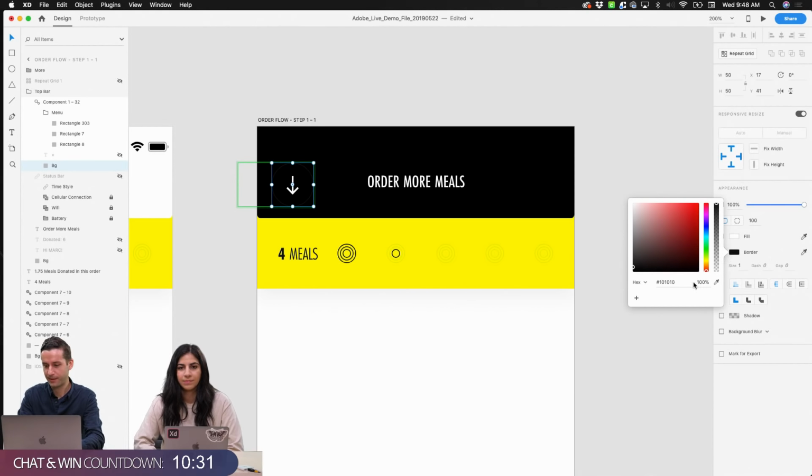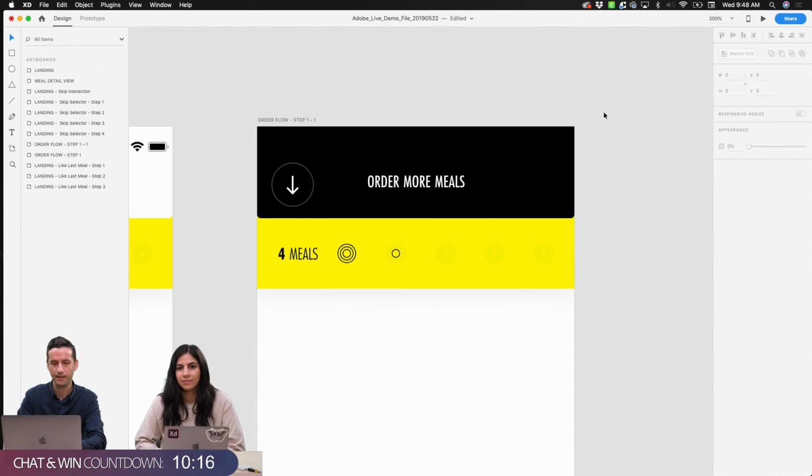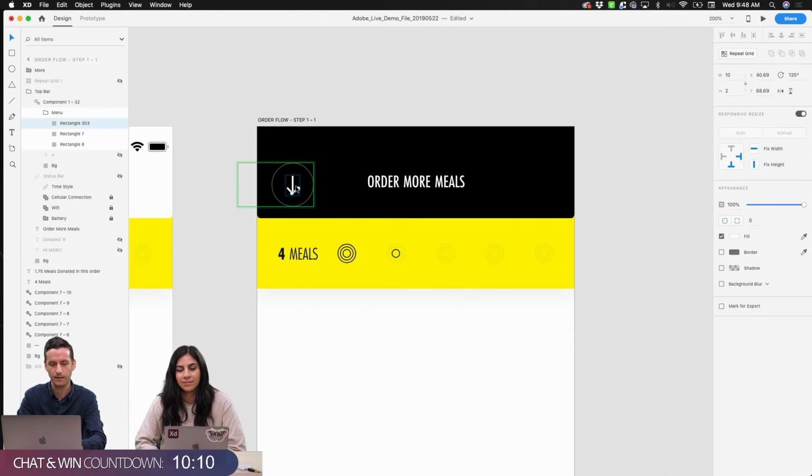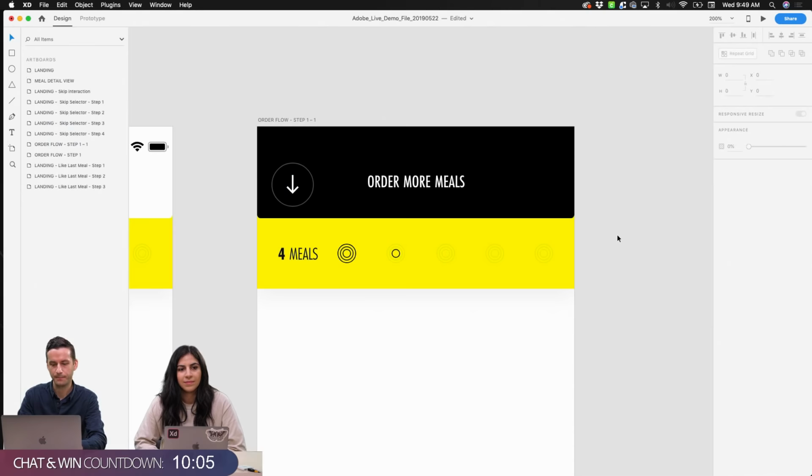So now we want to figure out what we want the opacity of this outline to be to feel a little bit softer. So maybe we'll start at 20% of the white. It's a little bit soft. We're going to try to make everything a little bit more bold so that people can see it at home. But even that looks a little bit nicer just in terms of the overall softness of our background color. Might move this arrow up a little bit just to make sure it looks visually centered.